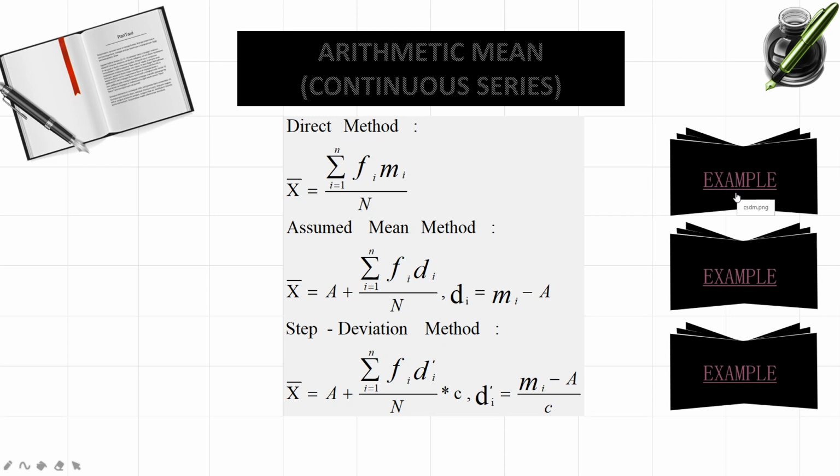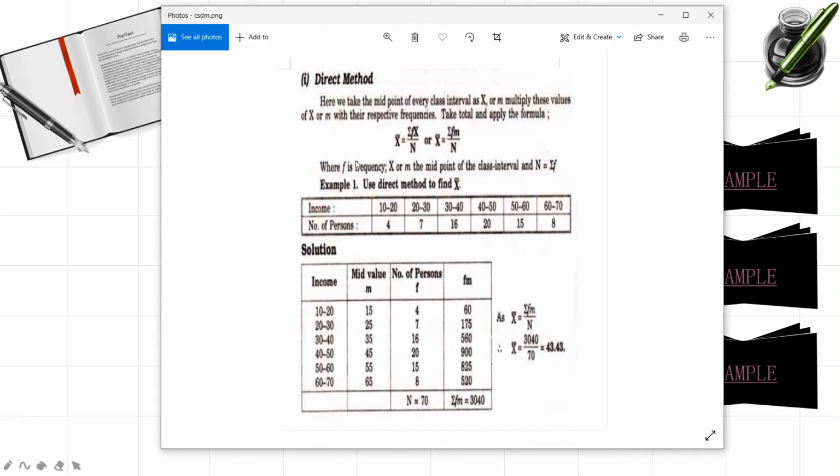First of all, direct method. In direct method, here you can observe the data is given in terms of class intervals and frequencies. Okay. So here x bar formula is summation fm by n. Summation fm by capital N, or you can simply take the formula as summation fm by summation f.